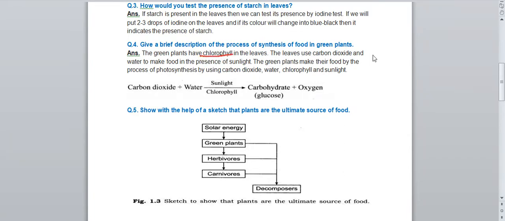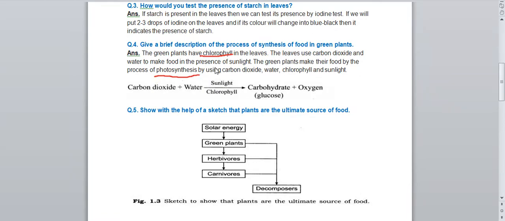The leaves use carbon dioxide and water to make food in the presence of sunlight. The leaves contain chlorophyll, they will use carbon dioxide from the air and water from the soil, and in the presence of sunlight they will make the food. The green plants make the food by the process of photosynthesis. And what is the name of that process? Photosynthesis, by using carbon dioxide, water, chlorophyll and sunlight.